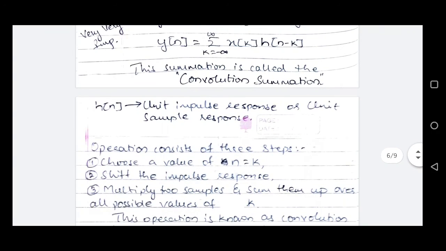Now this summation has three operations or three steps. First, we need to choose a value of n which will be equal to k. Then we'll shift the impulse response to obtain h of n minus k. And then we'll multiply two samples, x of k and h of n minus k, for a particular value of k, and then sum them up over all possible values of k.